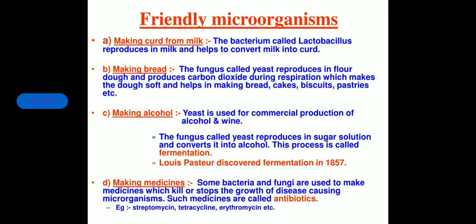Now let's talk about vaccines. So what are vaccines? Many microorganisms are used to make vaccines which protect humans from several diseases such as cholera, typhoid, tuberculosis, hepatitis, chickenpox, measles, polio, and tetanus. So how are vaccines different from antibiotics? Antibiotics are the medicines prepared with the help of bacteria and fungi, which we give to a person who is already sick.